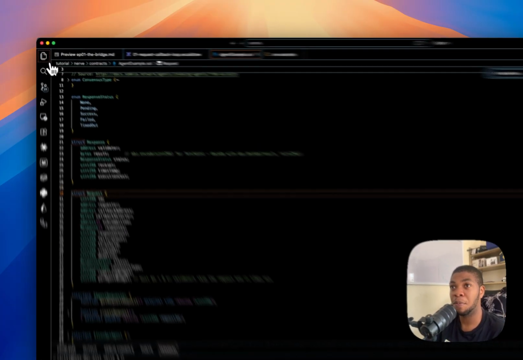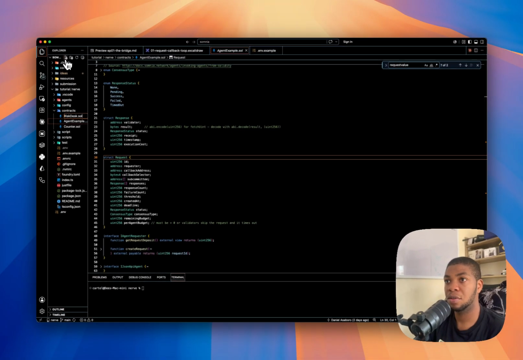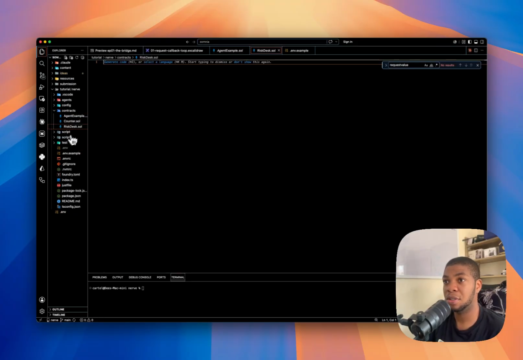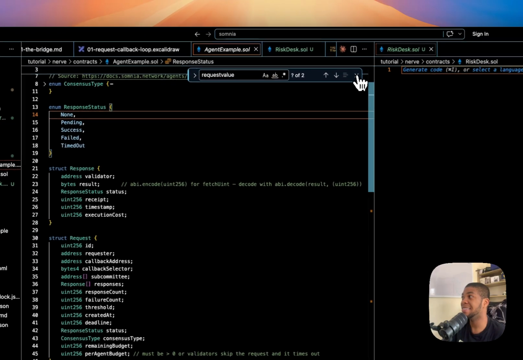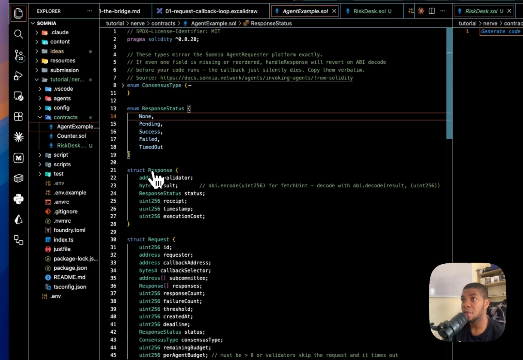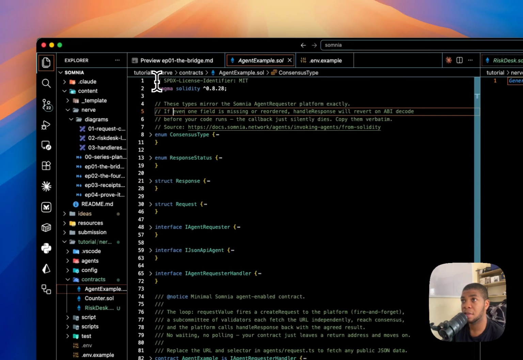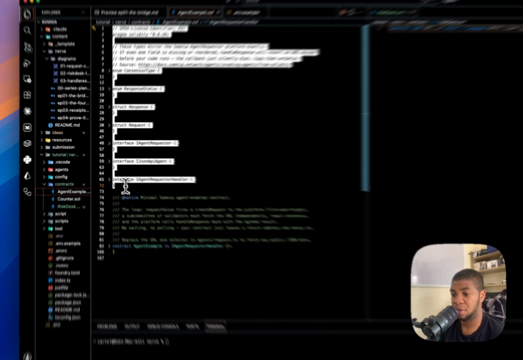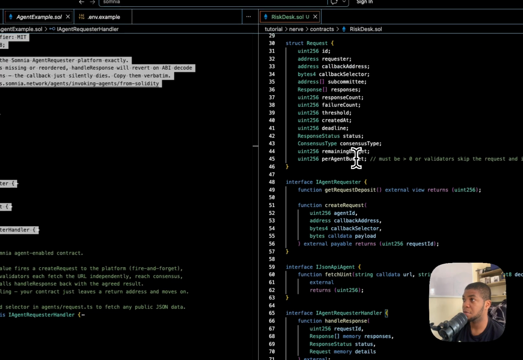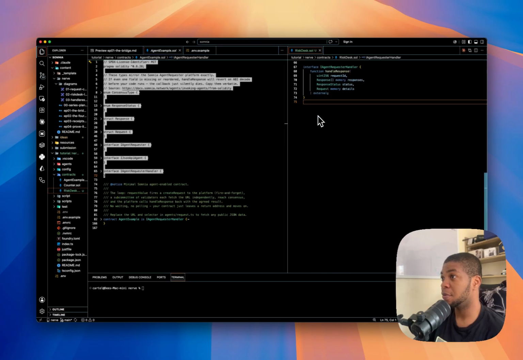I'm going to open my folder and create risk.so. I'll open agents.so on the side so we can see them side by side. I'll copy everything down to the iAgent request handler, to line 72, and paste it in my risk.so, because these are the types I have to follow. If you don't want to make mistakes writing it by hand, you can ask your agent to copy it out for you.